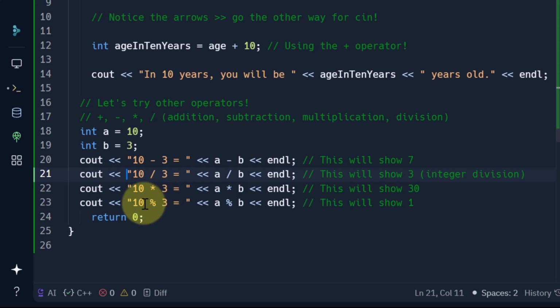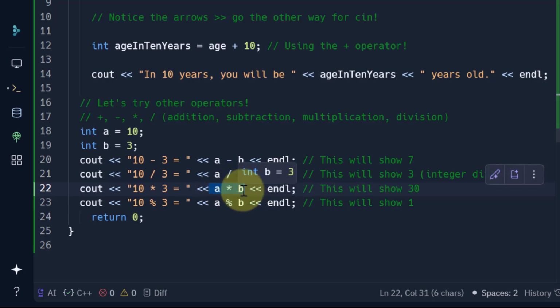Now 10 into 3, cout 10 into 3, it should show you 30. So a into b, this is where the operation is taking place, a into b. So it will show you 30 here. And 10 modulo 3, modulo is used to get the remainder of a division. So if you divide 10 by 3, the remainder is 1. So that remainder will be shown here.